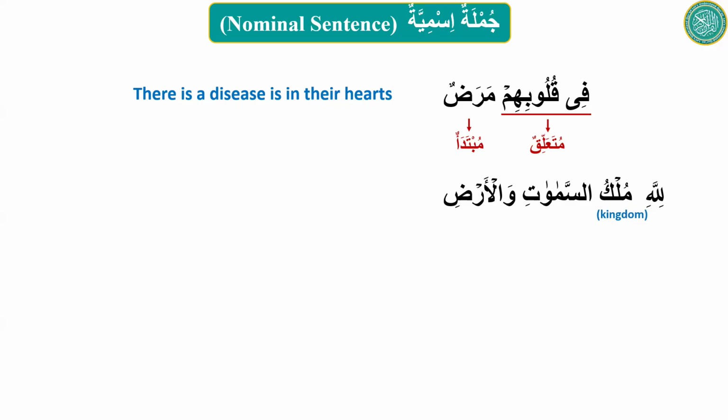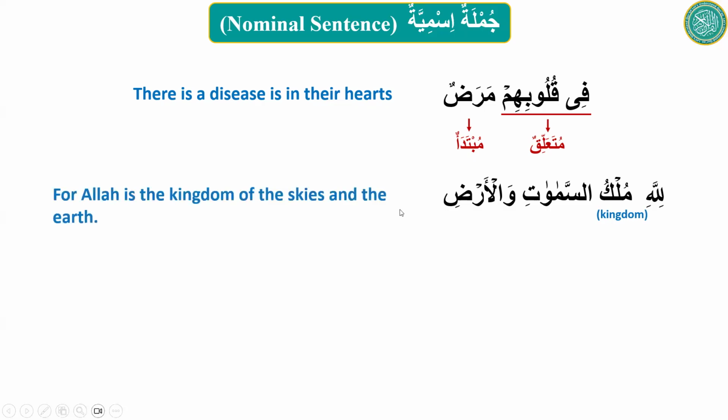Mulk means kingdom, sister. Can you combine now? Kingdom of the skies and the earth is for Allah. Or we can just go with the order: for Allah is the kingdom of the skies and the earth. Similar translation, you did actually better.